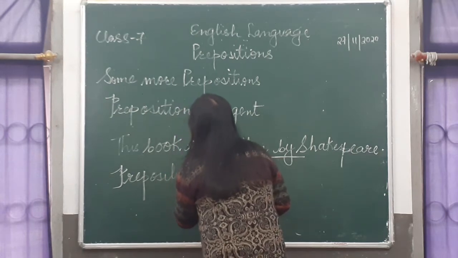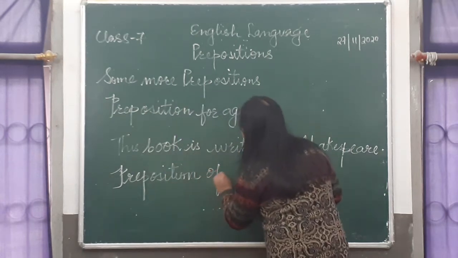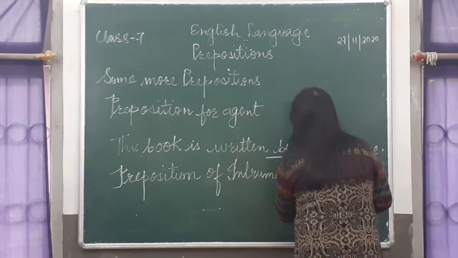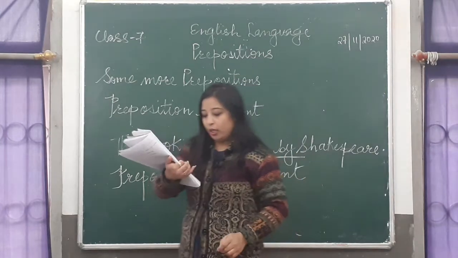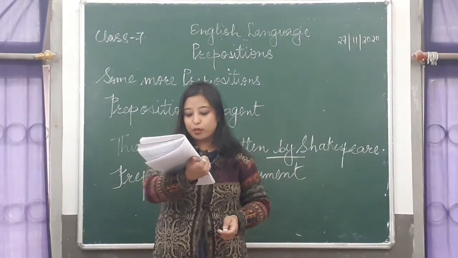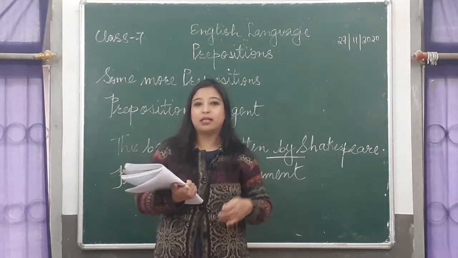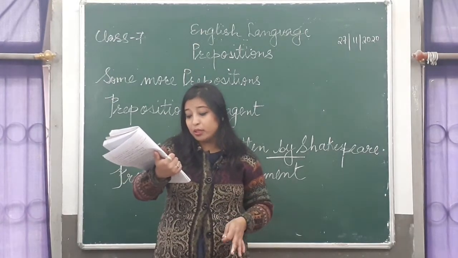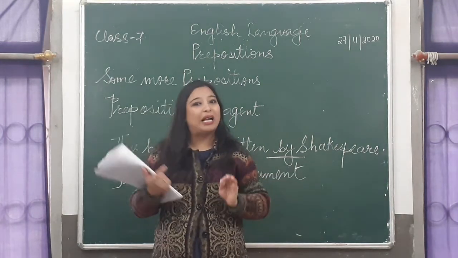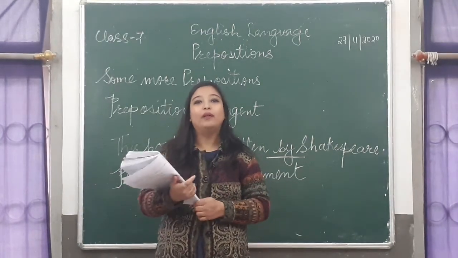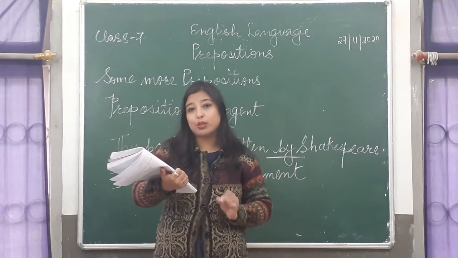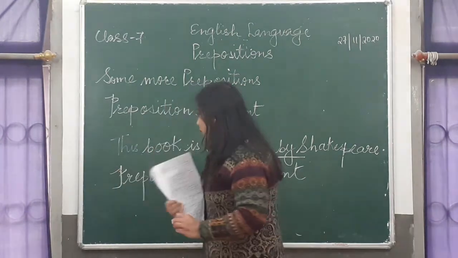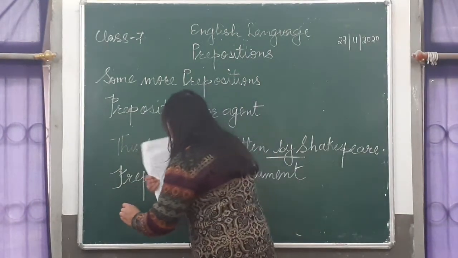Now come to the next one, that is preposition of instrument. Different prepositions are used with different devices. When you are using some kind of devices or some kind of machines or some kind of conveyance or some kind of transport, this kind of preposition is used, that is known as preposition for instrument.